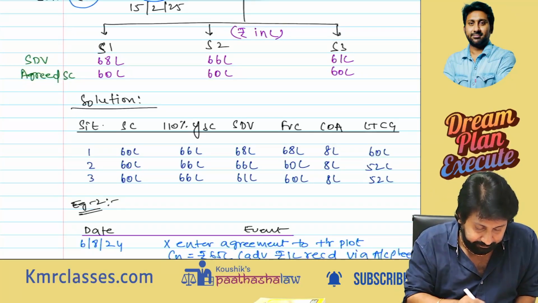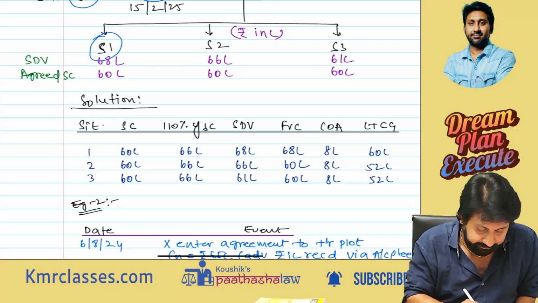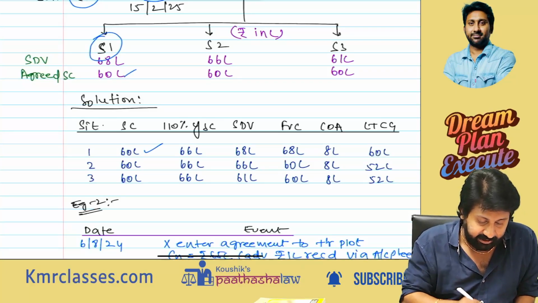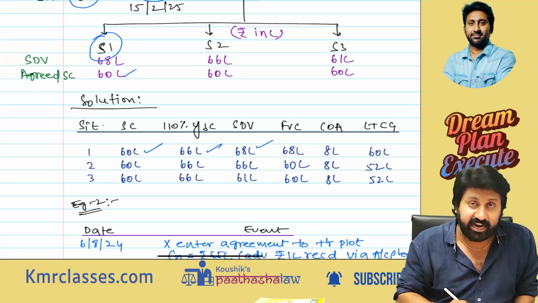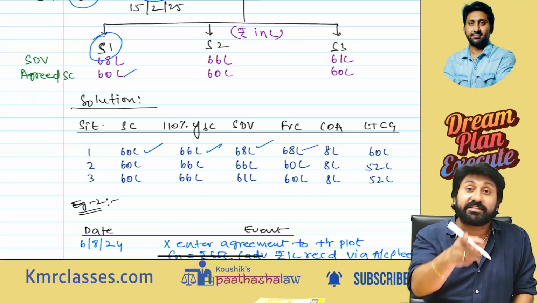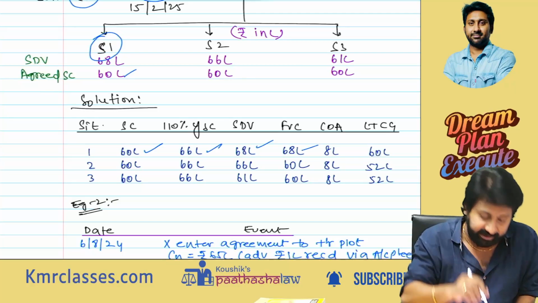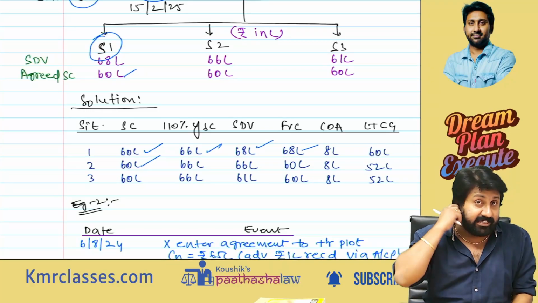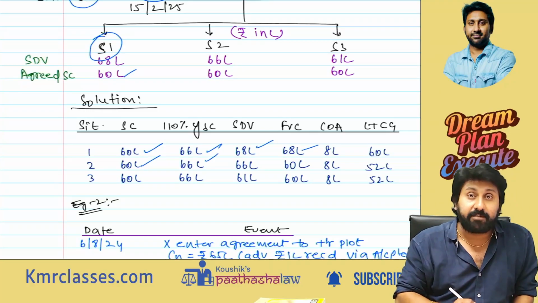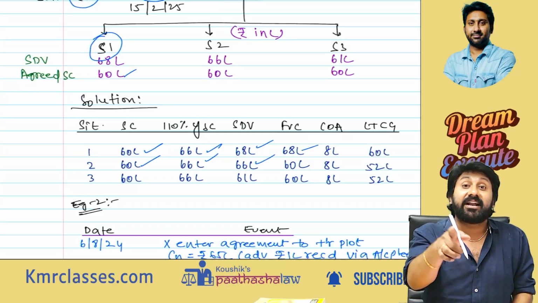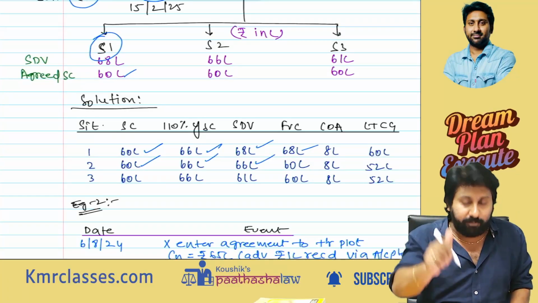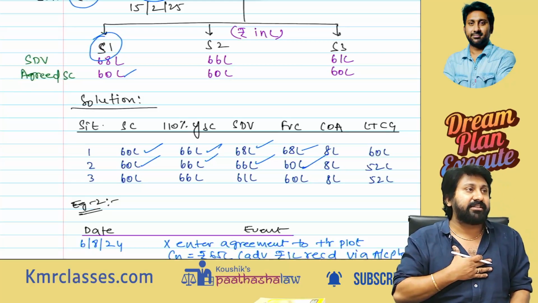See the first situation. Sale consideration is 60 lakh. 110% means 66. SDV is how much? 68. Therefore, 68 is taken because SDV is more than 110%. More than, exceeding. Second situation. Sale consideration is 60. 110% means 66. SDV is also 66, so SDV is not exceeding 110%. It is equal to 110%. So, no problem.